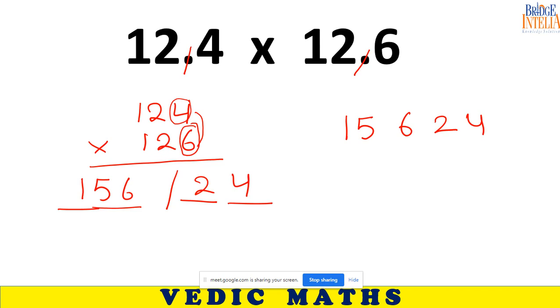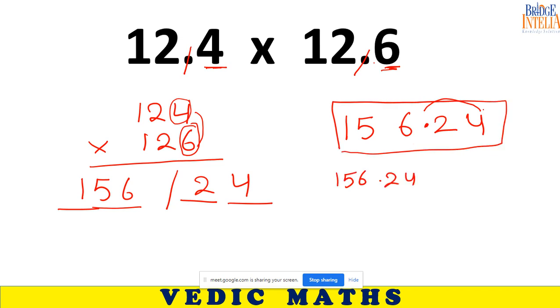But how can you ignore the decimal if the decimal is given in the question? So bring back the decimal. How can you bring back the decimal in the final answer? How many digits are there after the decimal? 1 and 2. 2 digits after the decimal. So count from backwards, 2 spaces. Put the decimal here. So 156.24 is the answer. These tricks can also be extended into the world of decimals. Students do not think logically, that's why they do not apply these tricks in terms of decimals. What works for natural numbers also works for decimals. Should I explain this again?